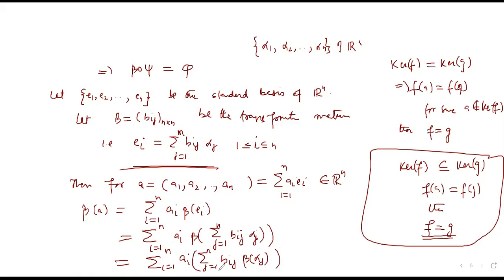Now as you run j from 1 to n, we know that only one will survive, because this beta makes all the alphas 0, so when j is 1 it will be 1, and everywhere else 0, meaning only one term remains in this sum. So I can write beta of a is equal to summation i runs from 1 to n ai beta i1, because only one term remains. So here we can write that beta of alpha j is equal to 1 if j is equal to 1, and equal to 0 otherwise.